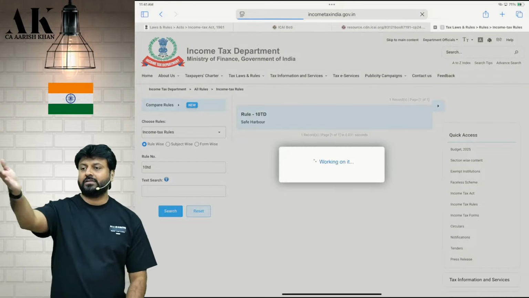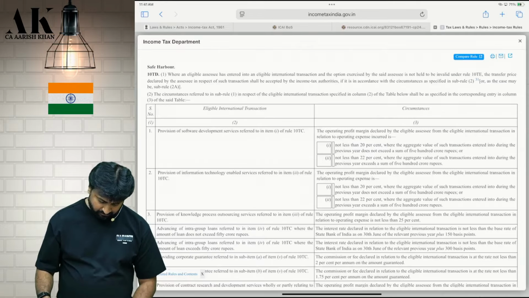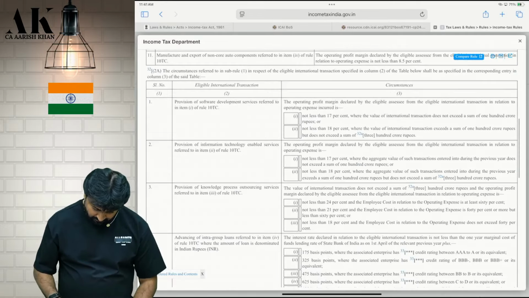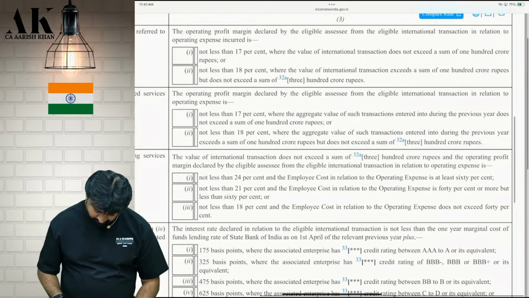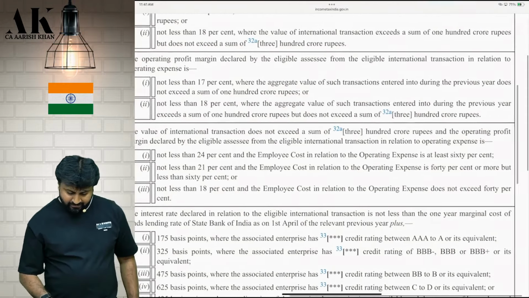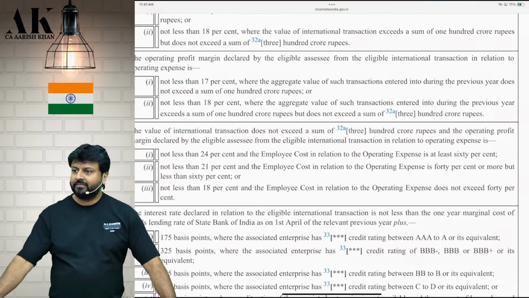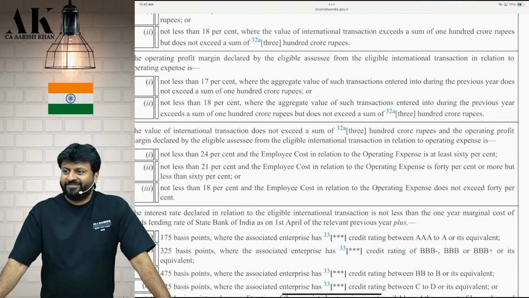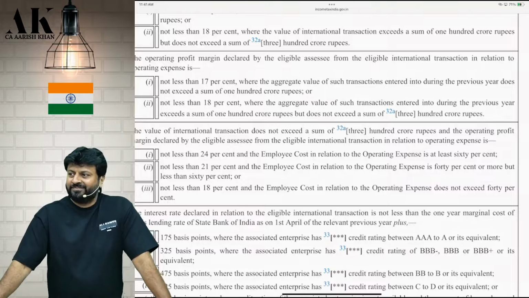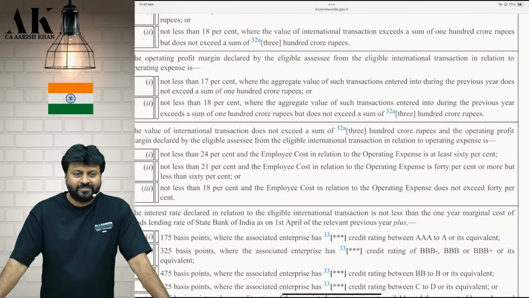Don't talk, please. Check second one and third one. Ask CBDT, not me. Okay. There's a mistake.